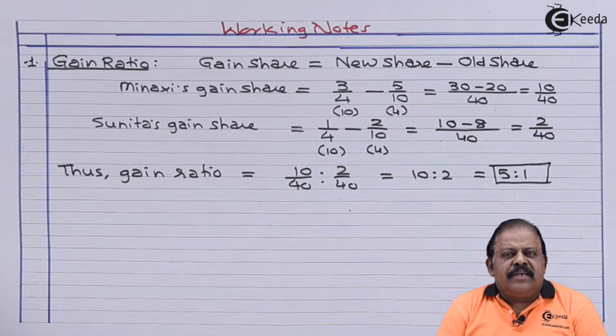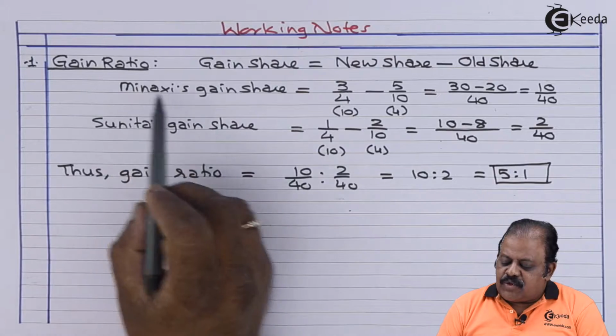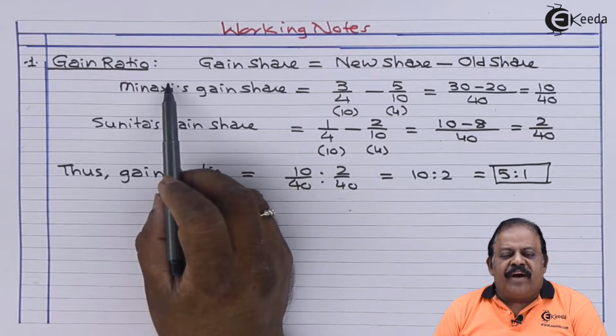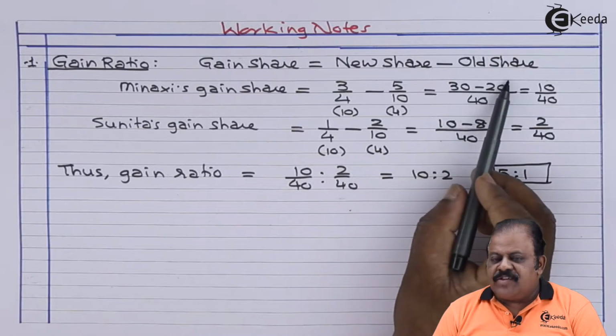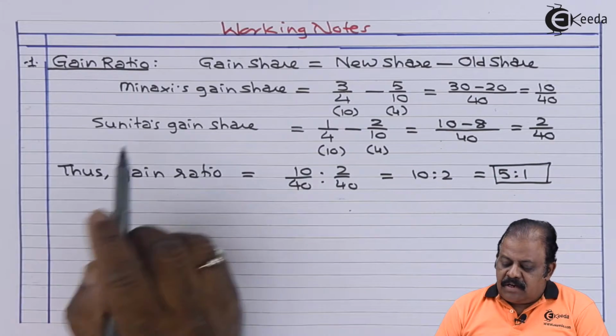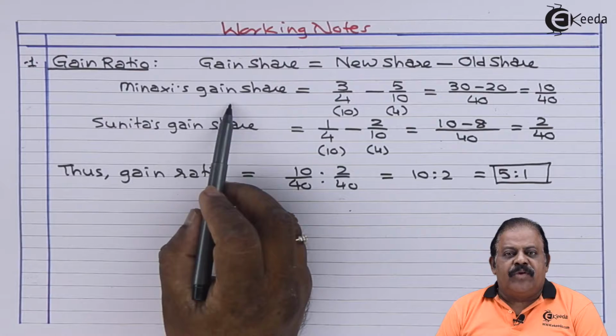So gain means an increase in share of continuing partner due to retirement of one of the partner. Formula is gain ratio is equal to gain share, that is new share minus old share.